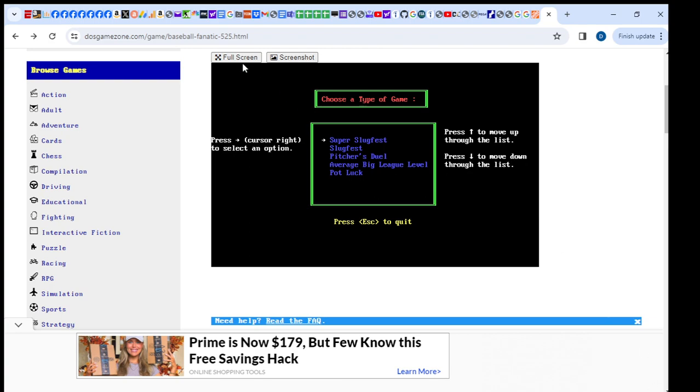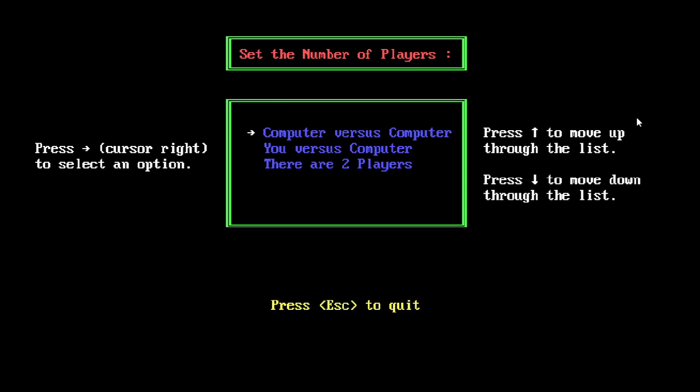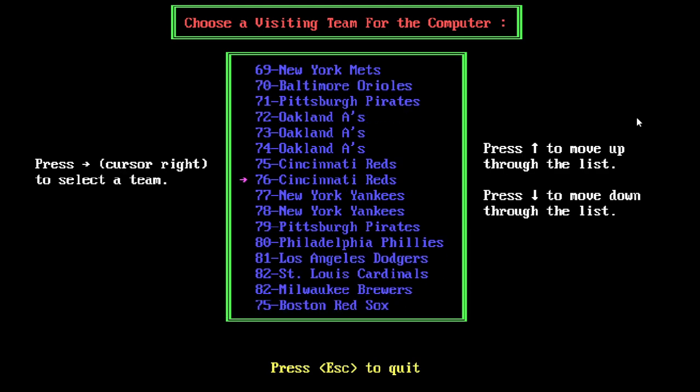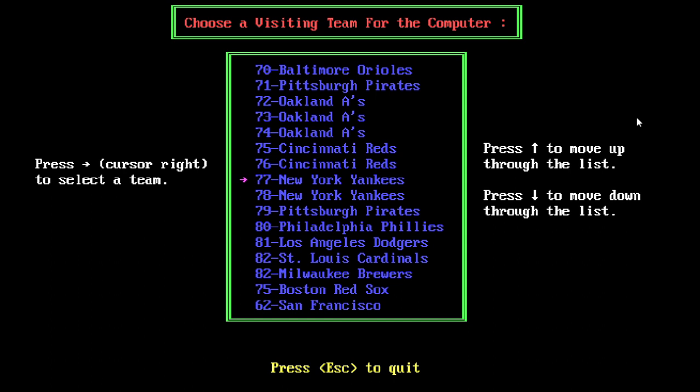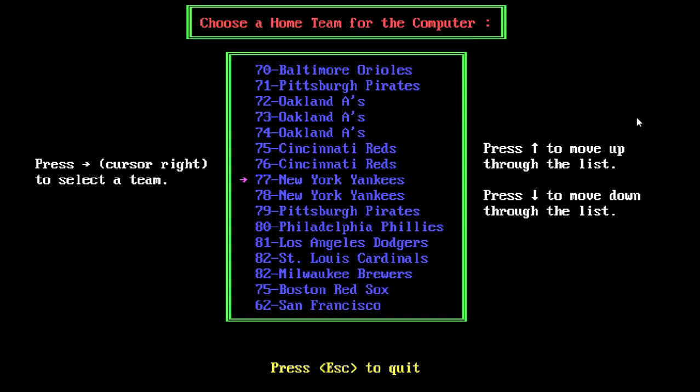It kicks me out of my full screen. Oops. Well, let's play one more, since that went relatively quickly here. I'll just do computer. Let's see. Let's pick the visiting team. Will be the 76 Reds, and the 77 Yankees are the home team.